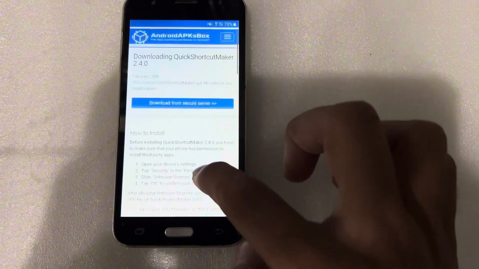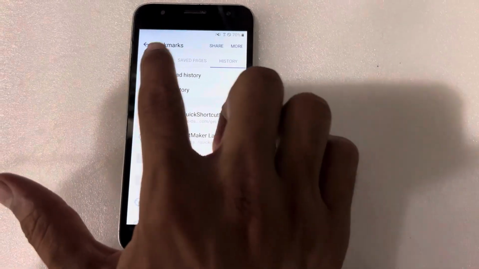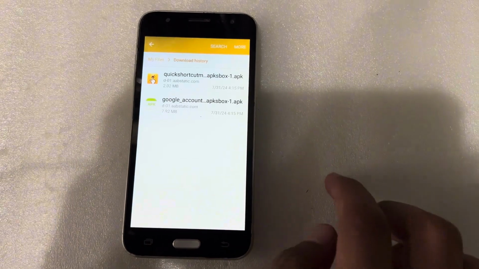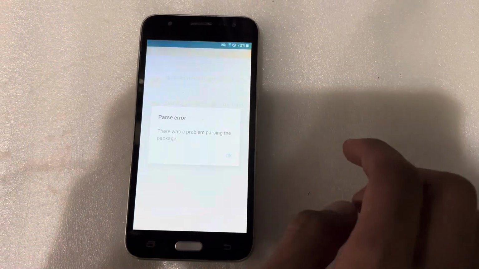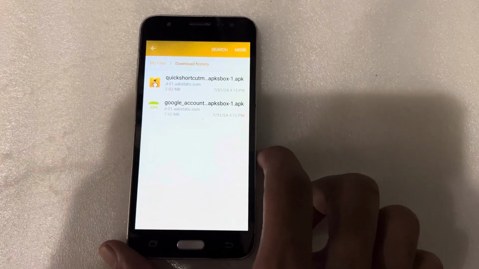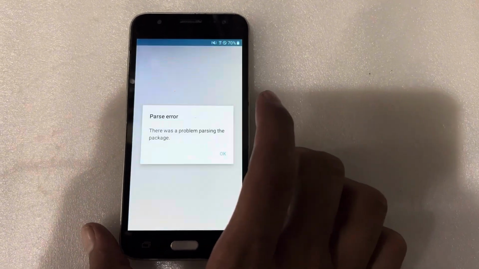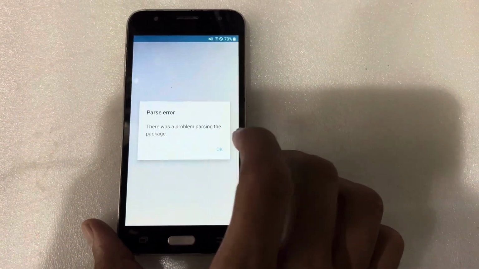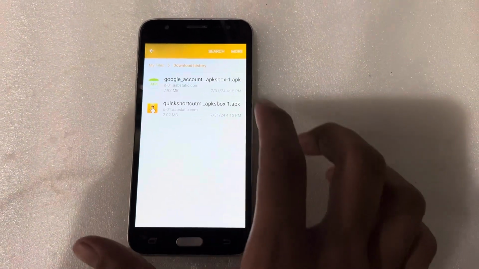Now I will scroll up, press on the bookmarks, saved history, come to the history, press on the download history. You can see here I will first download the Google account APK files. Press on this one. It will be downloaded in a few seconds. So I will wait here for this downloading. So yes, it is downloaded now.